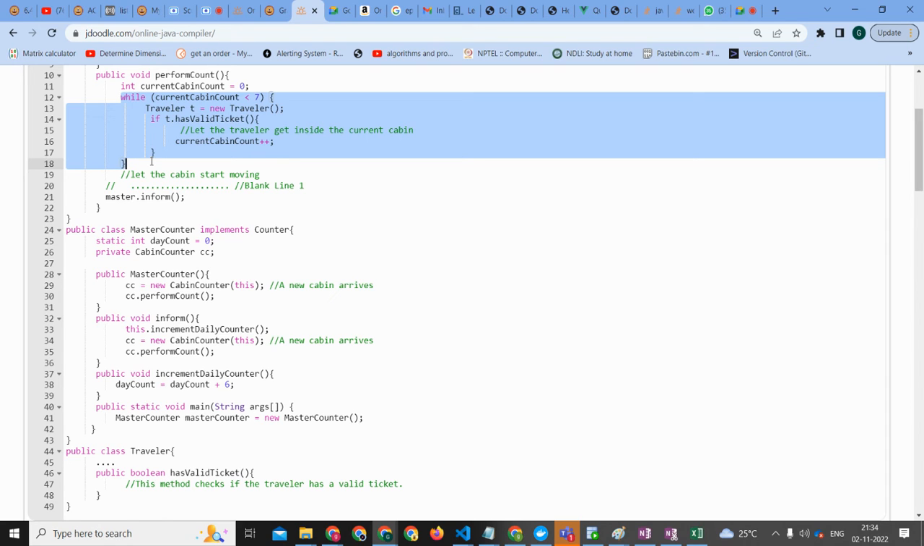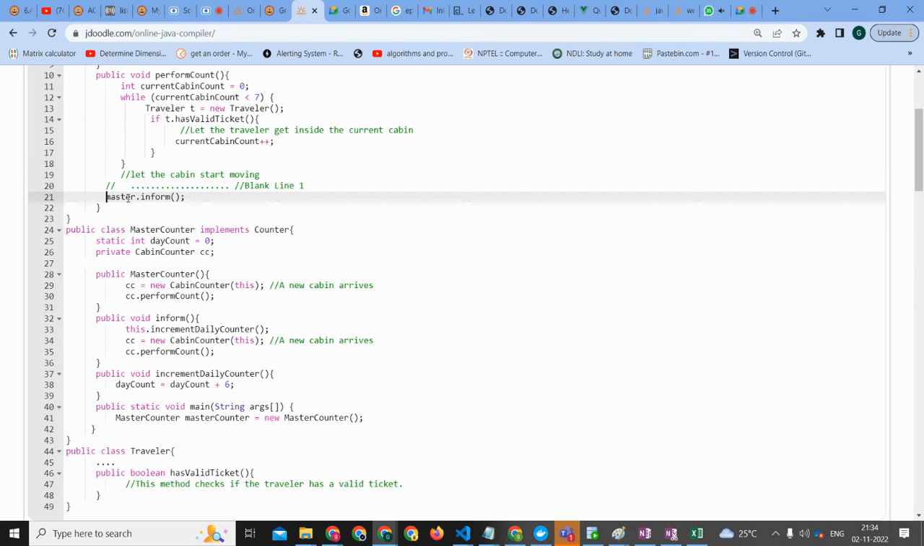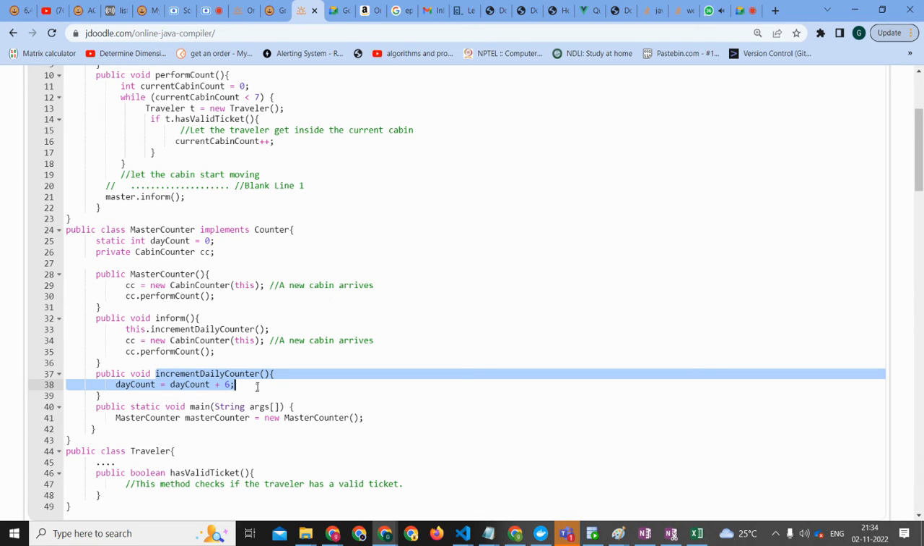Okay. So now you come to this part. We will now inform the master, master inform, that the cabin is full. So inform master. Increment the daily counter. The day count is equal to day count plus 6, meaning the count of the number of travelers today. Good.